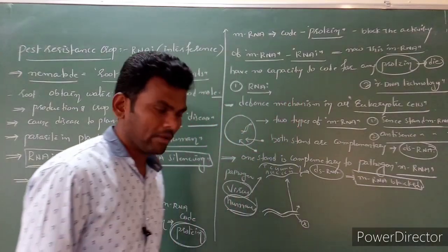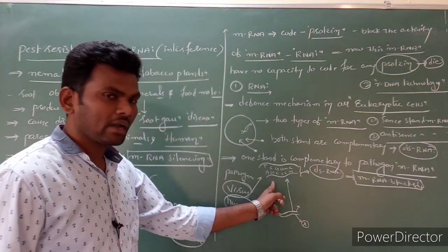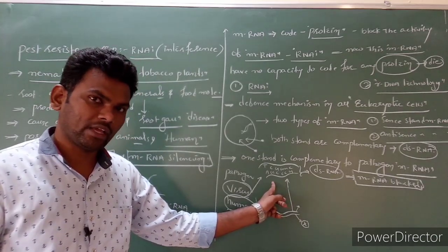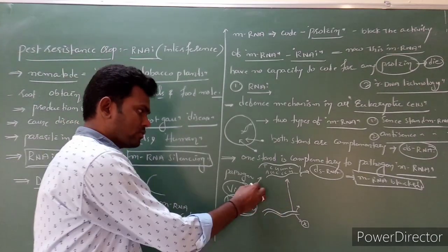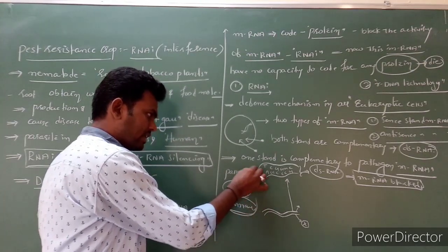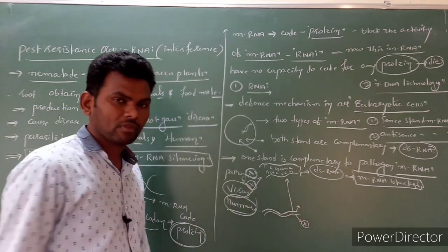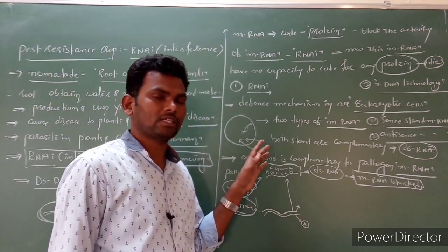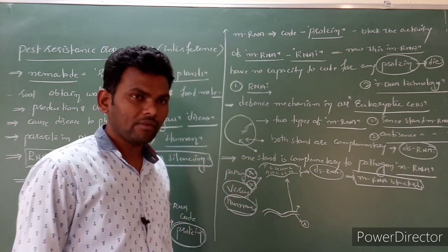The mRNA is blocked. Now this blocked mRNA has no more capacity for production of proteins. Then what happened? Due to the lack of food, this virus or pathogen is gradually going to die. So this is actually a defense mechanism in all eukaryotic cells. It is already present. Clear?